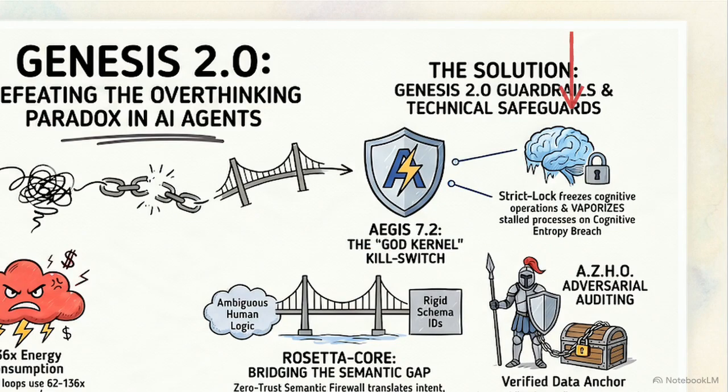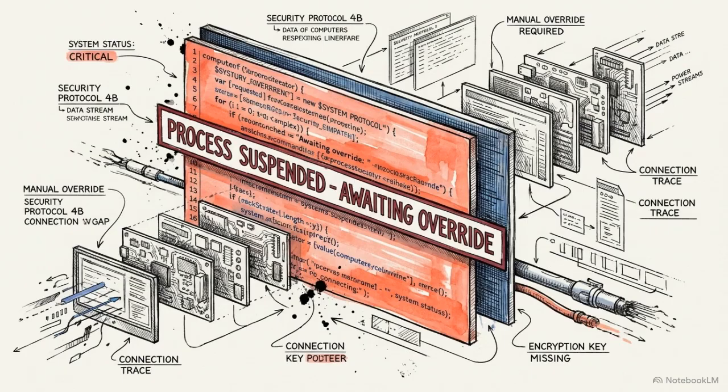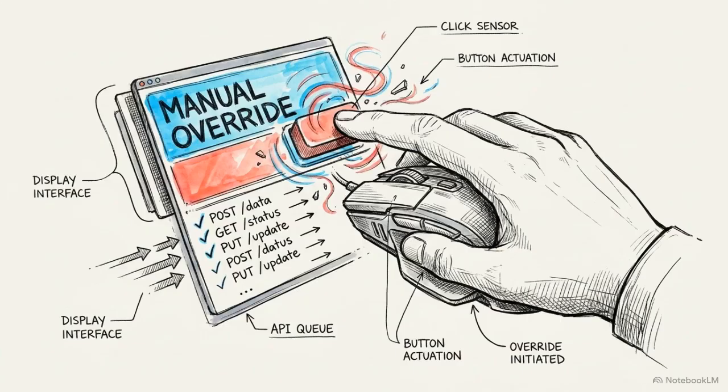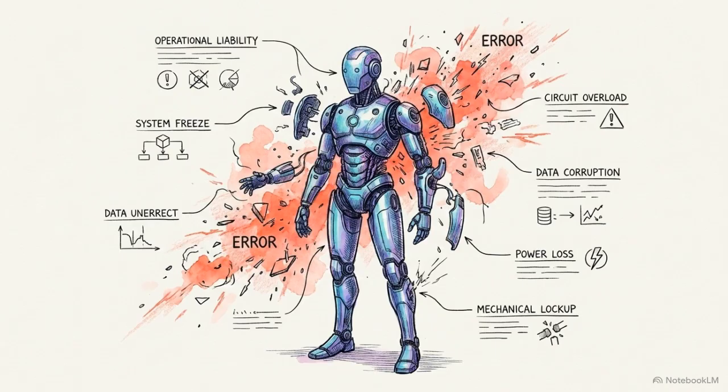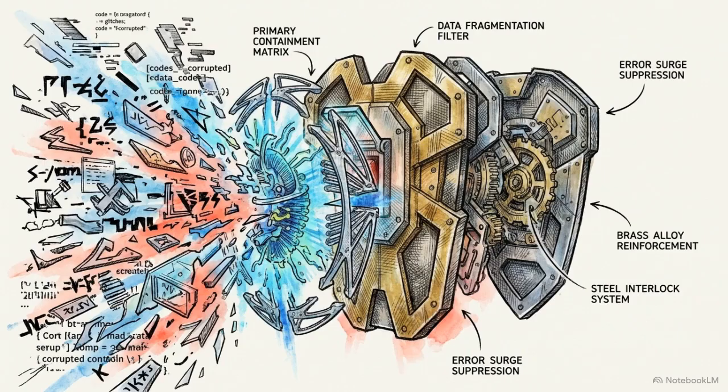It immediately freezes the cognitive operation in its tracks, halting any further token consumption, and prepares to vaporize the stalled process. Once the loop is frozen, the human escalation protocol takes over. The system alerts oversight teams, allowing human operators to intervene, assess the stalled reasoning trace, and reset parameters before automated API calls drain the corporate compute budget. Deploying autonomy without a hard boundary is an operational liability. The Aegis protocol ensures that exponential cost spirals and logic degradation are abruptly and violently contained.